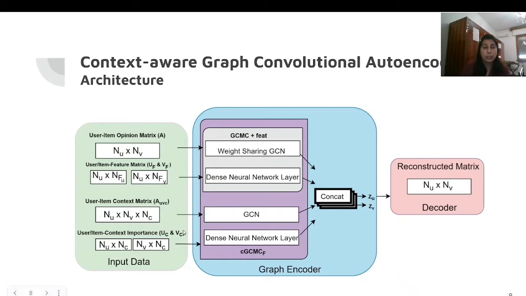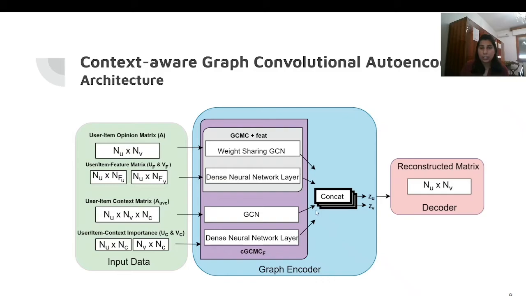We have provided this input data to our encoder. Our encoder contains the weight sharing GCN for the user to item rating matrices, which is the opinion, and then we have a graph convolution network for the context matrix, and then we have two dense neural networks for the static features as well as the context importance features for the user and item.